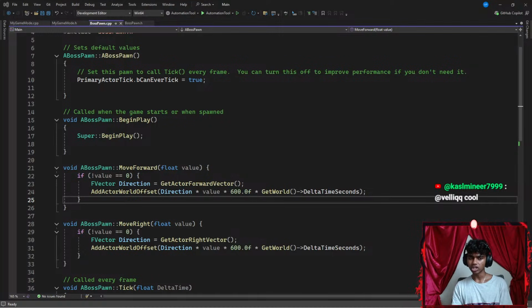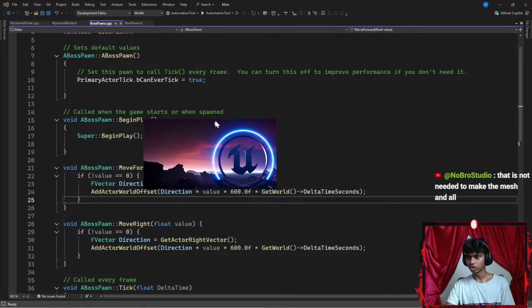That is not needed to make the mesh at all. Oh, in that case, I might make it without the mesh. Okay, let's open my main function though. Okay, my Unreal is opening here.